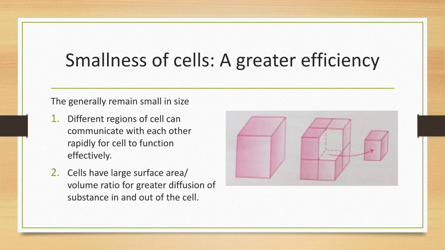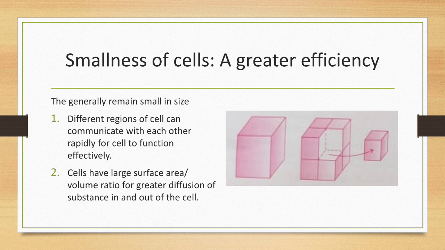First, different regions of the cell can communicate with each other rapidly for the cell to function efficiently. Many cells are present in our body, so they need to communicate with each other. When the size of the cell is small, it can communicate easily with other cells.